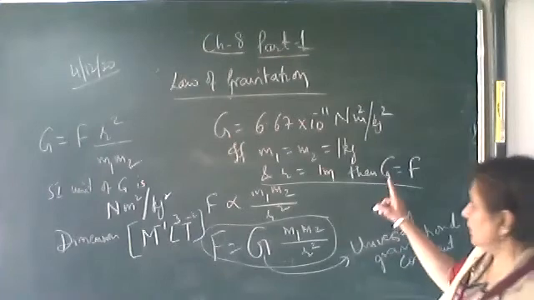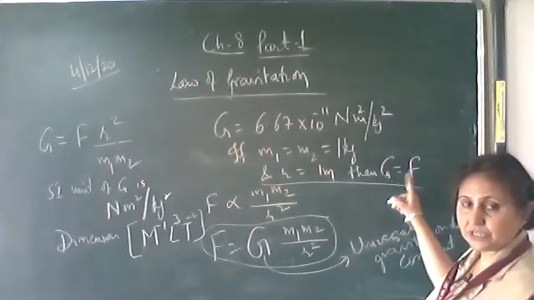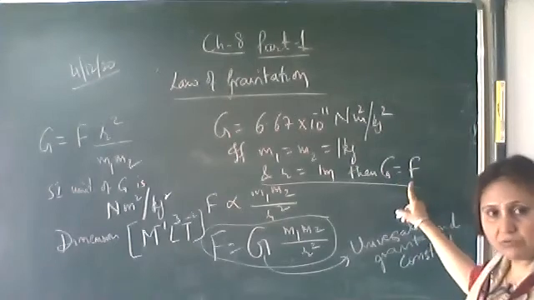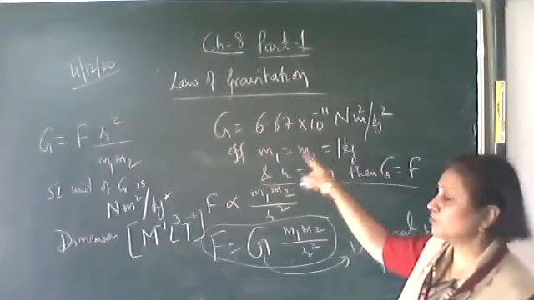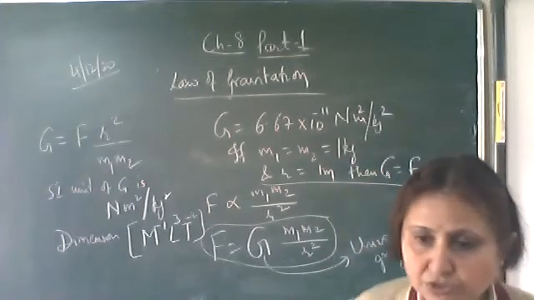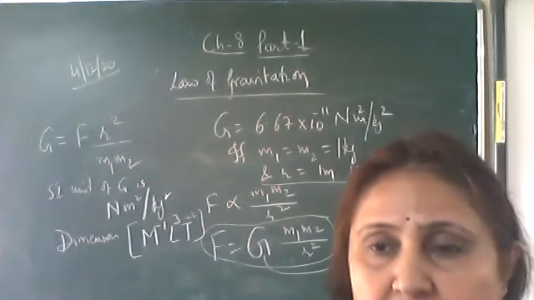So G is equal to F. The universal gravitational constant is defined as the force of gravitation between two bodies of unit masses and they are separated by unit distance. This is how we can define capital G.